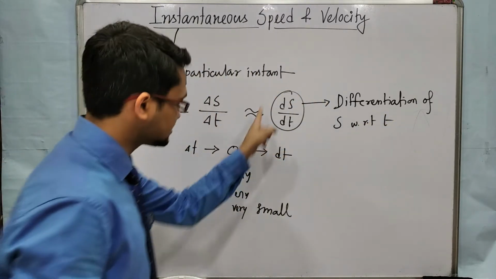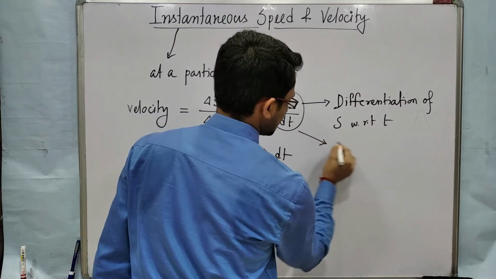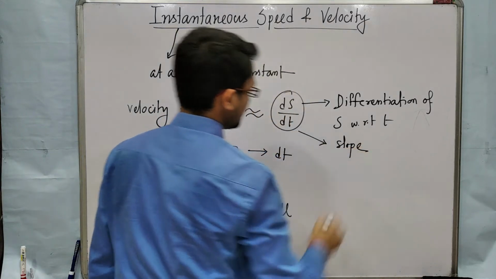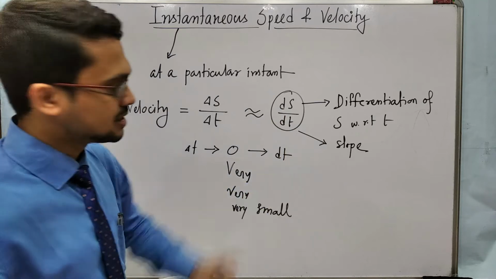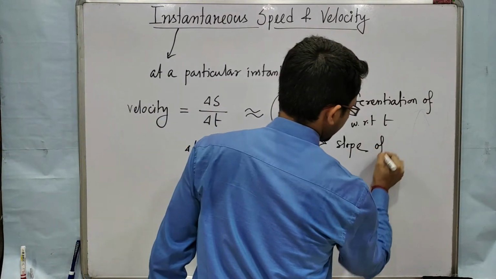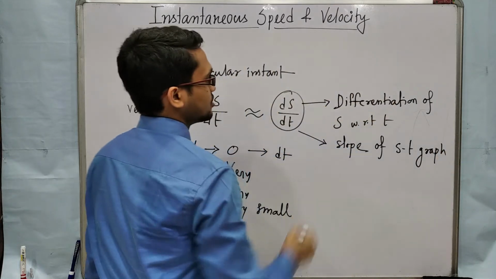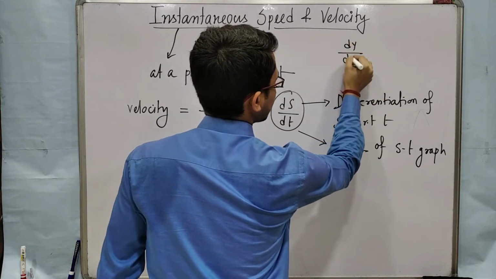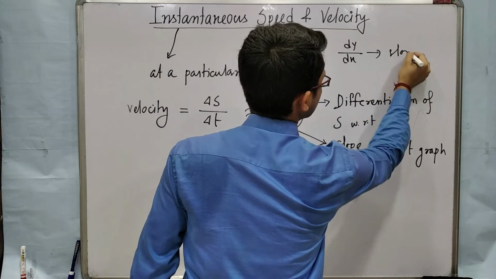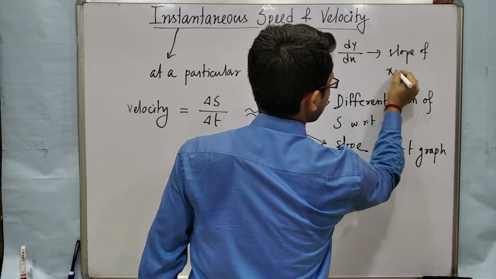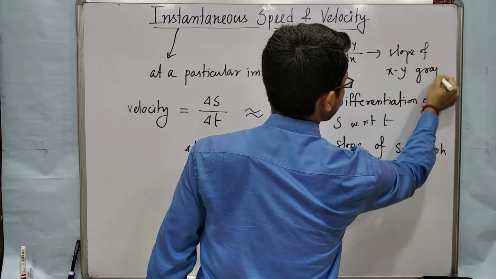Again, this is the slope. We all know that dy dx gives us the slope of the xy graph.